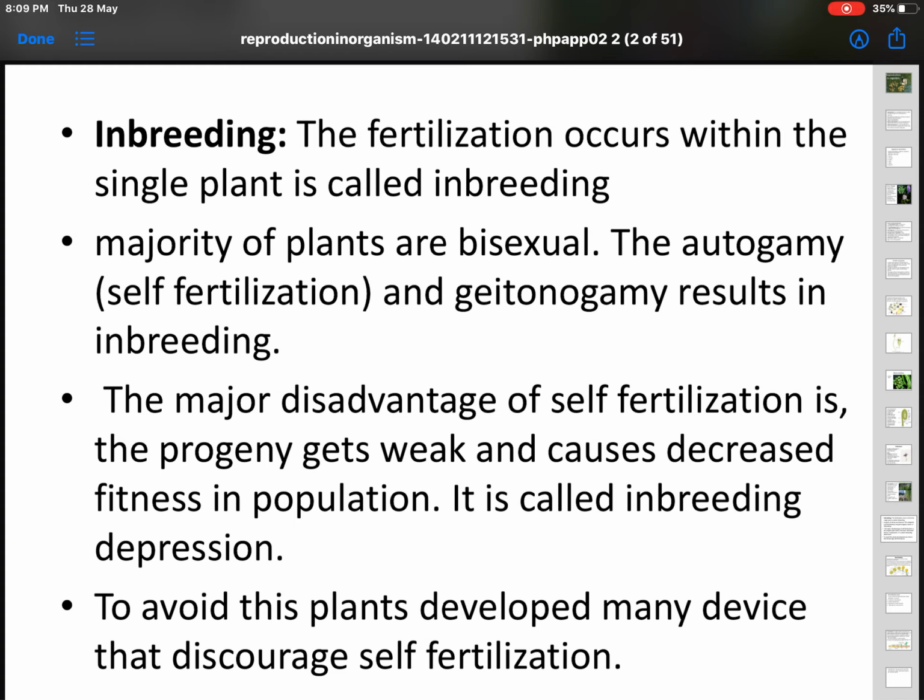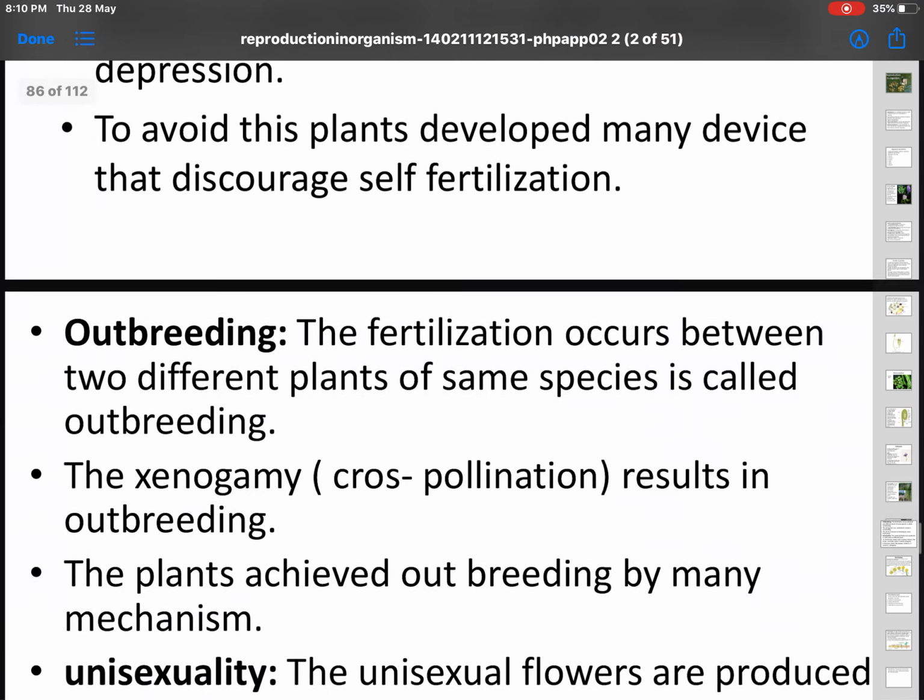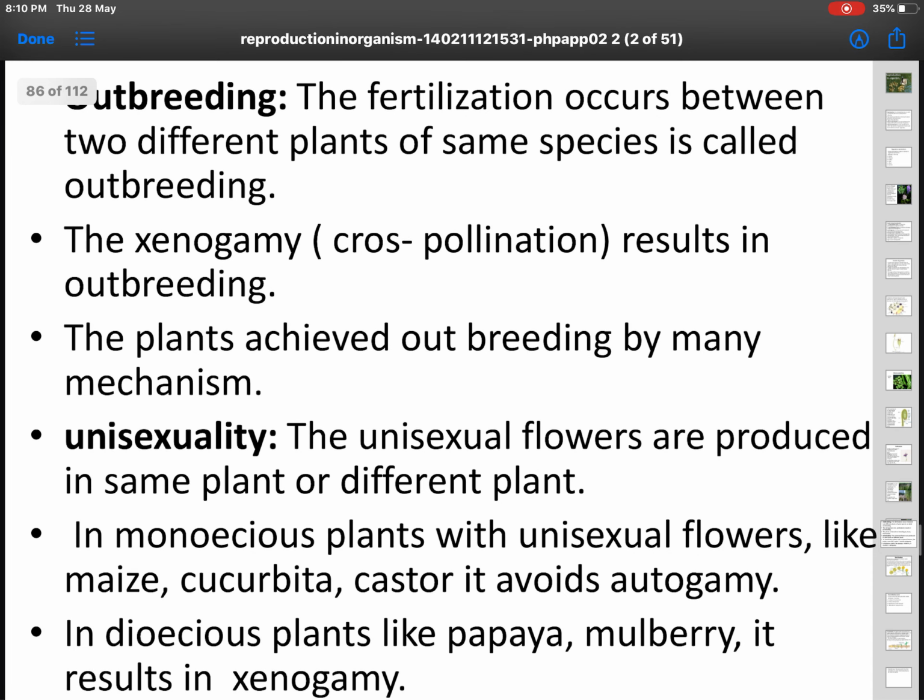So in the majority of plants, even though they are bisexual, autogamy, that is self-fertilization, and geitonogamy result in inbreeding. As I said, the major disadvantage of self-fertilization is that the progeny gets weaker and weaker and causes decreased fitness in the population. This is called inbreeding depression. To avoid this, plants create their own devices to discourage self-fertilization. Let's see what those are.